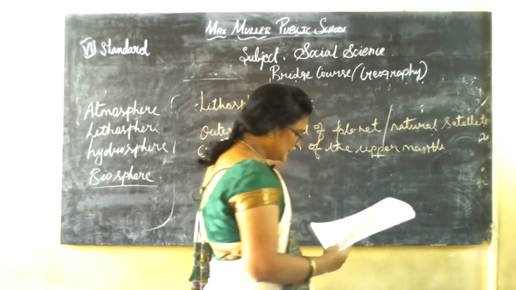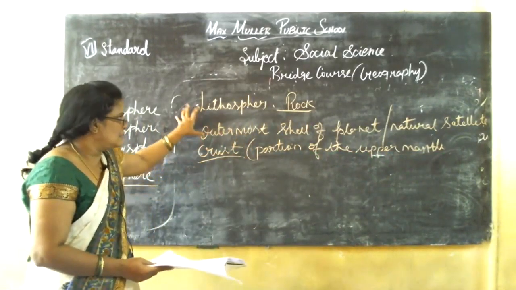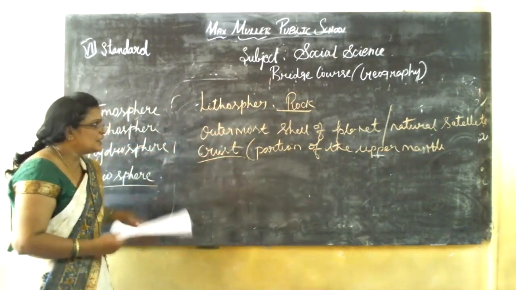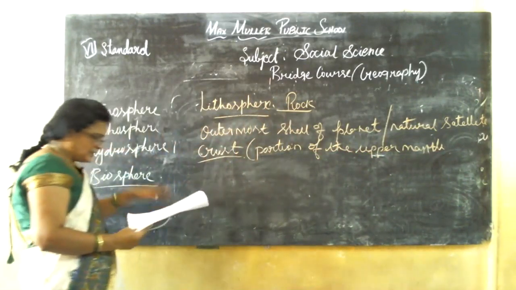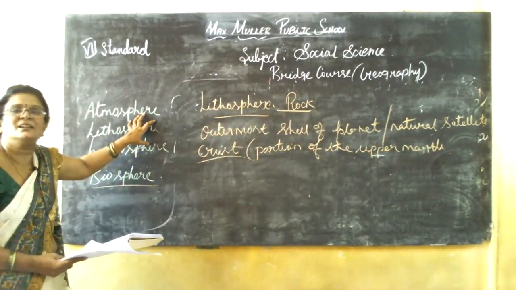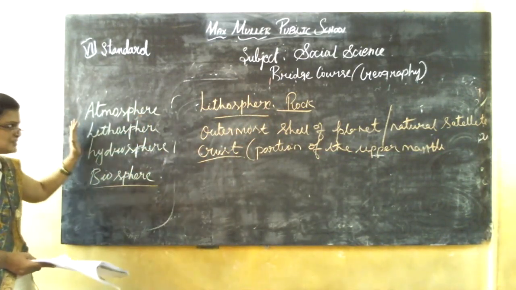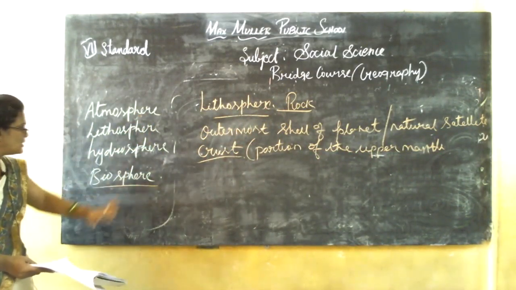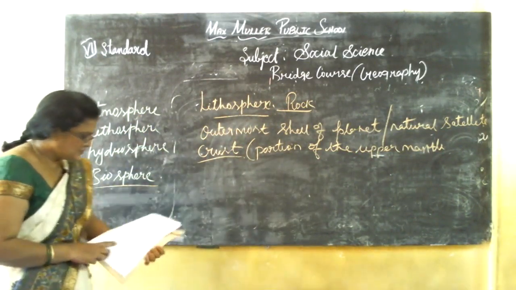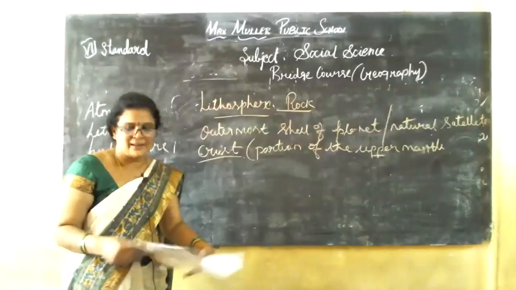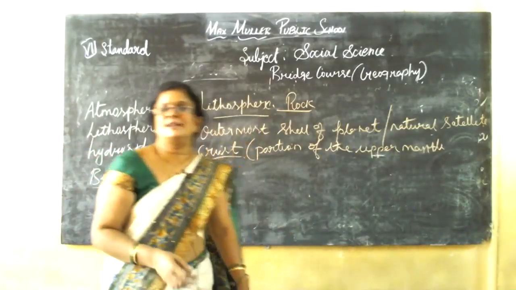It is bounded by the rocks. So lithosphere means it is based on rocks. The rocks of the lithosphere are still considered elastically. Atmosphere air, lithosphere rock, hydrosphere water, all the three spheres make the biosphere, which makes human life comfortable to live on the Earth's surface.